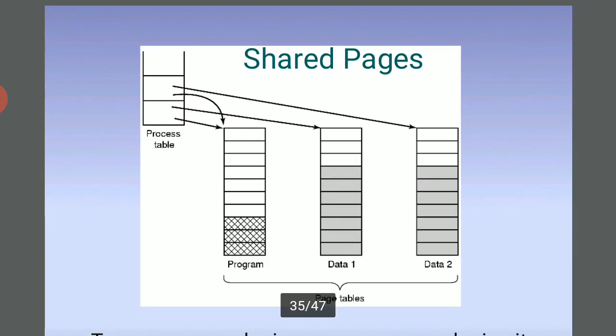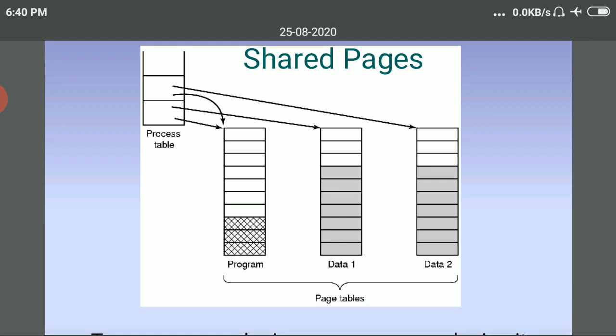Here we see the shared pages. This is program 1, data 1 and data 2, different types of information. In the page table available for the process table, page number 1, program 1 is executed, after which data 1 will continue, and data 2 will continue after data 1 completes. So it is one by one, completion of the programs.